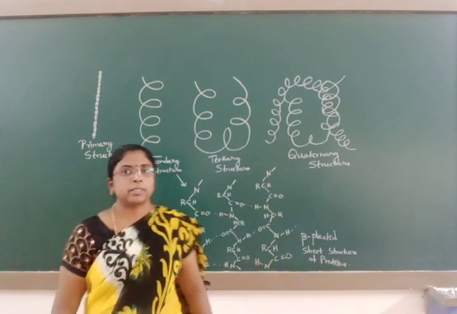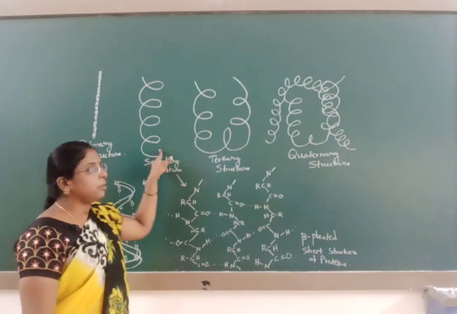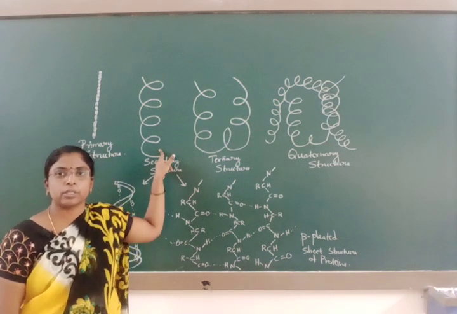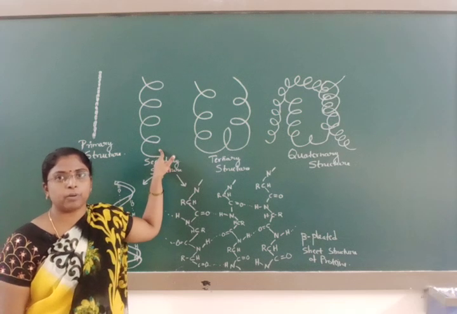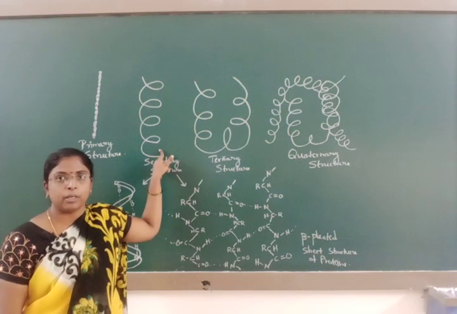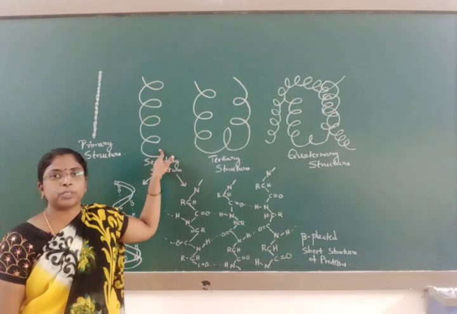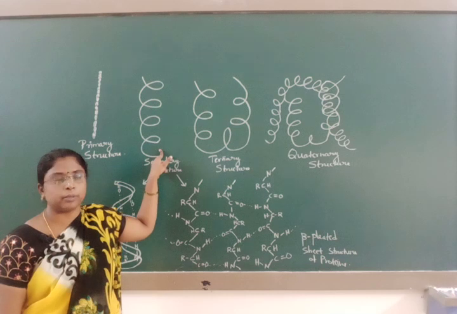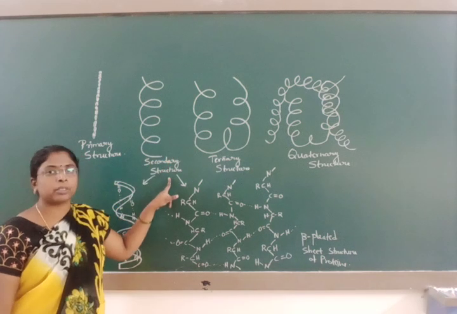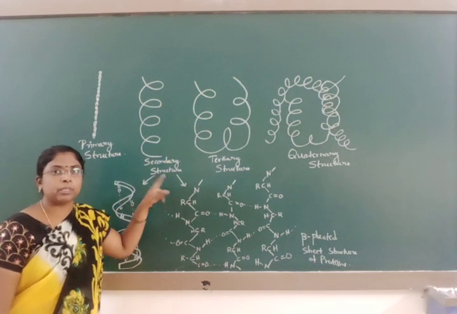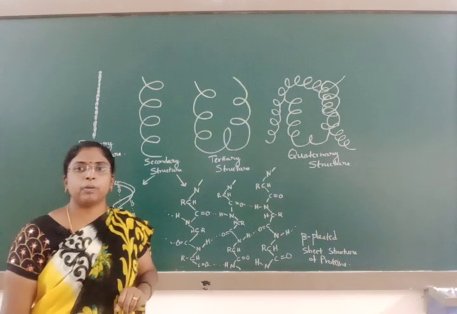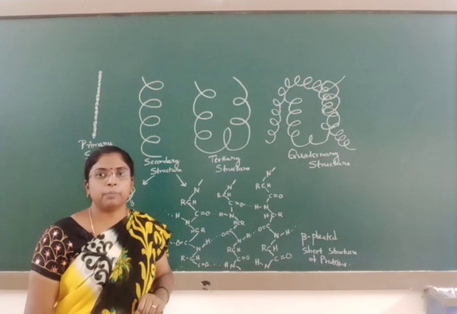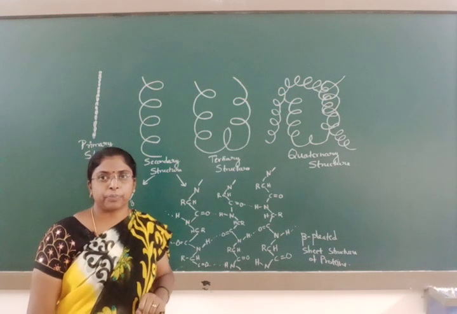Next comes the secondary structure. What is the role of this secondary structure? The secondary structure gives the shape of the polypeptide chain. The shape of the polypeptide chain is due to the formation of hydrogen bonding. This secondary structure is formed by the folding of a polypeptide chain, the folding of the backbone of a polypeptide chain.